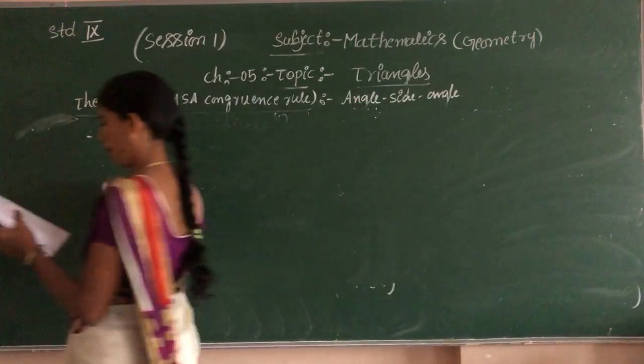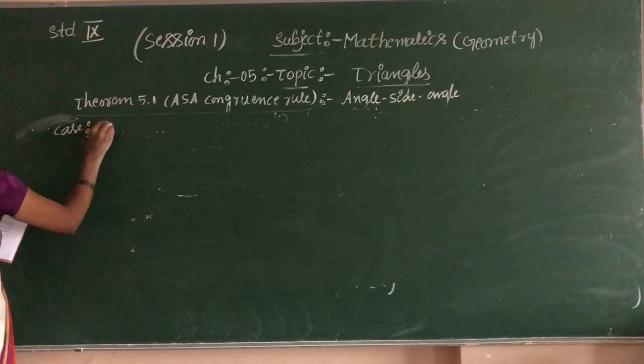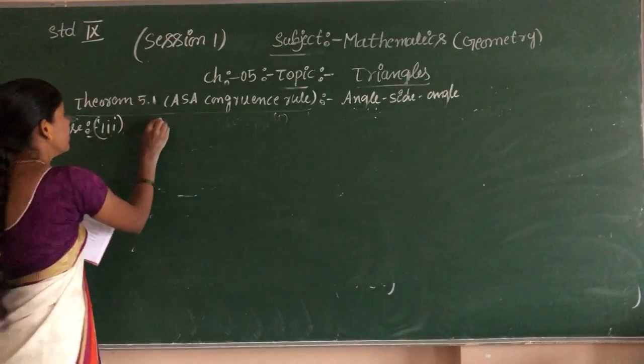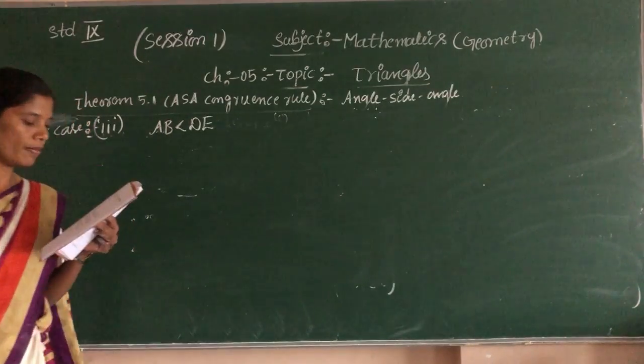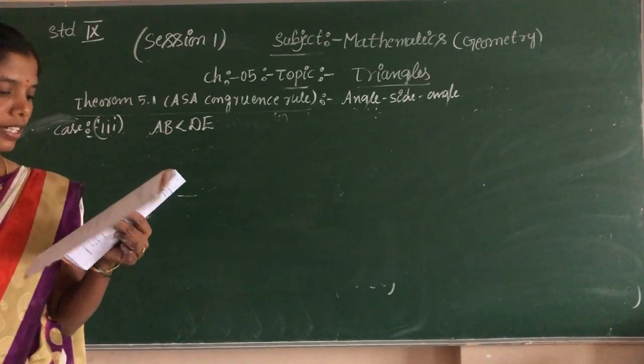Case 3. AB greater than DE. Okay, children, we should take the point M on DE.